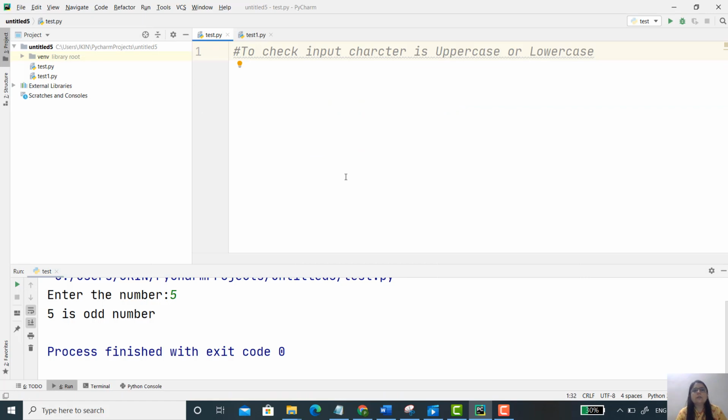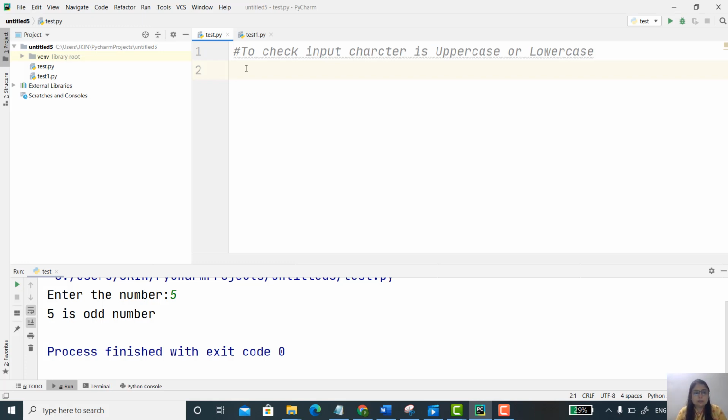Now the next program is to check whether the input character is uppercase or lowercase. So here, first of all, the user will enter the character and then your code checks whether that character is uppercase or lowercase.